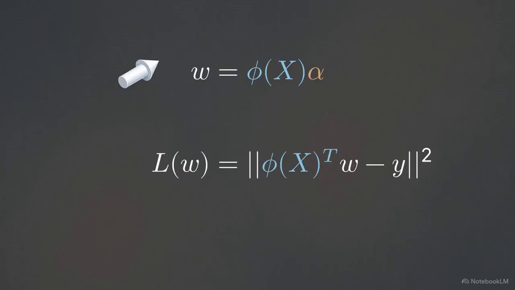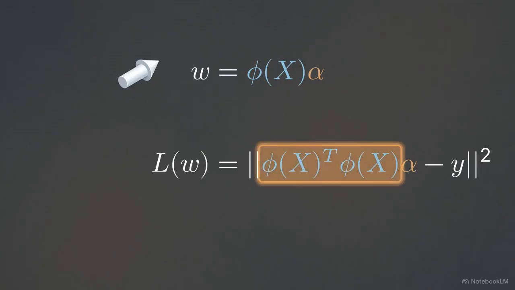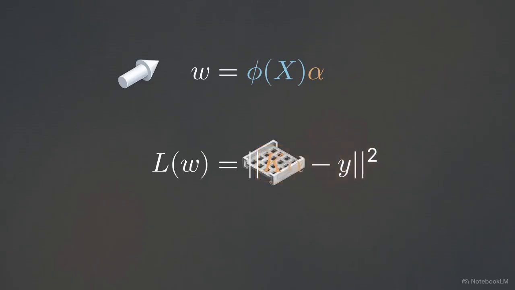This allows us to express w not as an independent vector, but as a linear combination of our observations, represented here as our transformed data, phi of x, multiplied by a coefficient vector, alpha. Notice that by using this representation, the transformed features only ever interact with each other via dot products. Because of this, we never actually need to explicitly calculate the infinite dimensional vectors. We replace the massive inner product entirely with a kernel matrix, K.